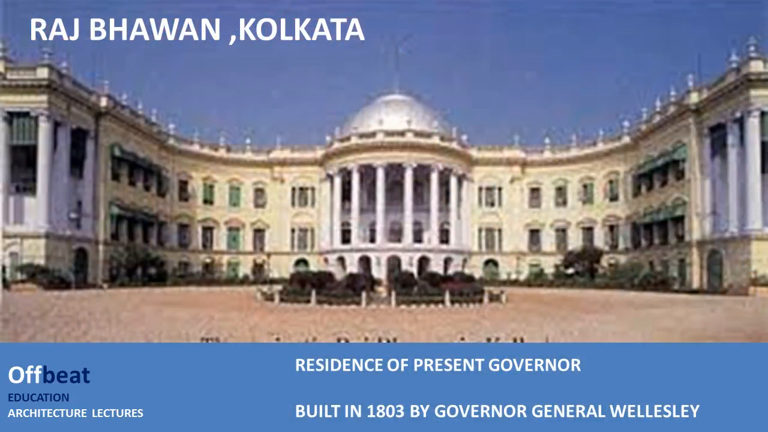Now from Southern India we move to Eastern India, and you can see Kolkata was a very important city under the Britishers. It was the capital of India earlier, and there is a building called Raj Bhavan in Kolkata. This is the residence of the present governor of West Bengal, but this building was built in 1803 by Governor General Wellesley.